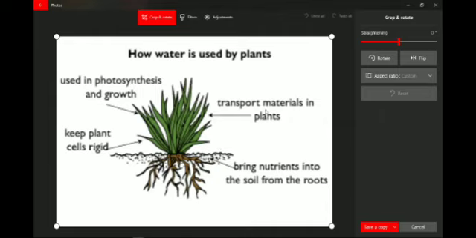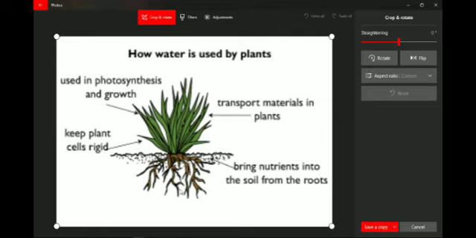Then on the other side, you see, it transports materials in plants. The food that is prepared in the leaves needs to be sent, or you can say transported, to each and every part of the plant body. Here it's a very small plant, but in bigger trees also, the food has to come from the leaves across the stem, and then it has to go to the roots itself, to the tip of the roots also.